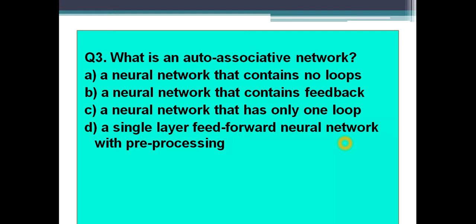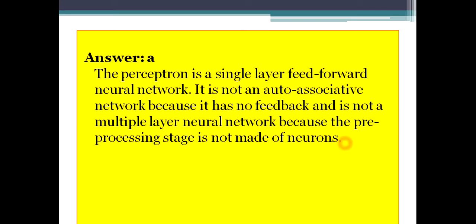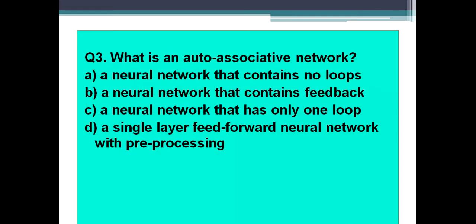Just recall the last question, while I was discussing auto-associative neural network, that is associated with feedback. Whenever the term auto-associative neural network comes, that is associated with feedback. So you tell me what will be the correct option for this case. How many of you correctly got the answer? You may post for this question.